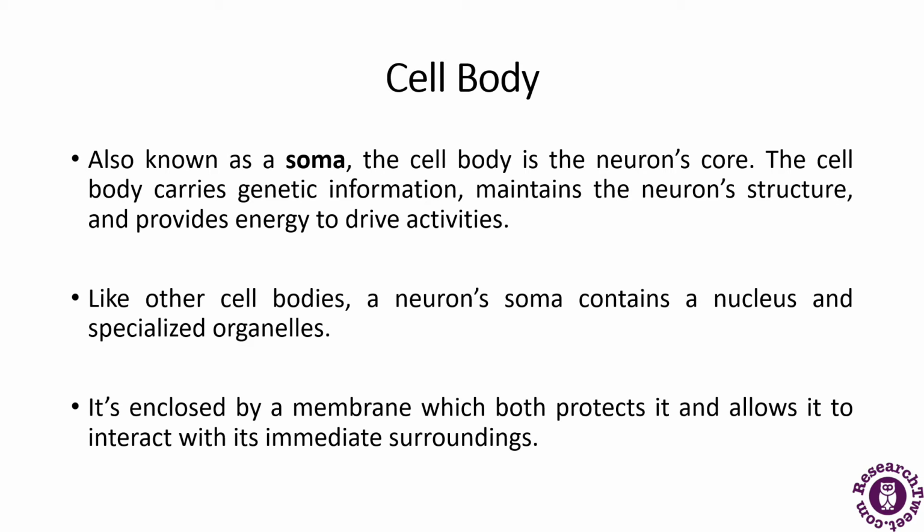This cell body is the core of the neuron. The cell body carries the genetic material, maintains the neuron structure and provides the energy to drive the activities. Each neuron has a cell body with a nucleus. As depicted in the previous diagram, the neuron has a nucleus in it. It has a nucleus, Golgi body, endoplasmic reticulum, mitochondria, and other components.